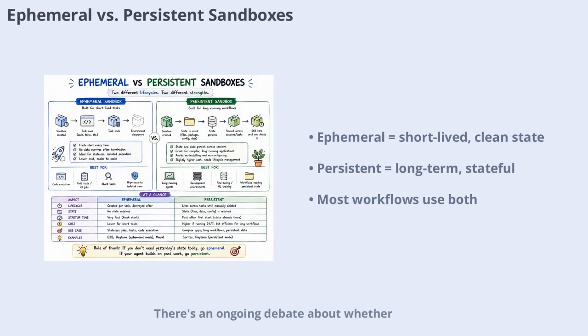There's an ongoing debate about whether sandboxes should be ephemeral or persistent. Ephemeral sandboxes spin up for a single task and disappear when done, ensuring a clean state every time. Persistent sandboxes survive across multiple interactions, allowing agents to build up context and state. Most real-world workflows need both: ephemeral for risky code execution and persistent for maintaining long-term state.